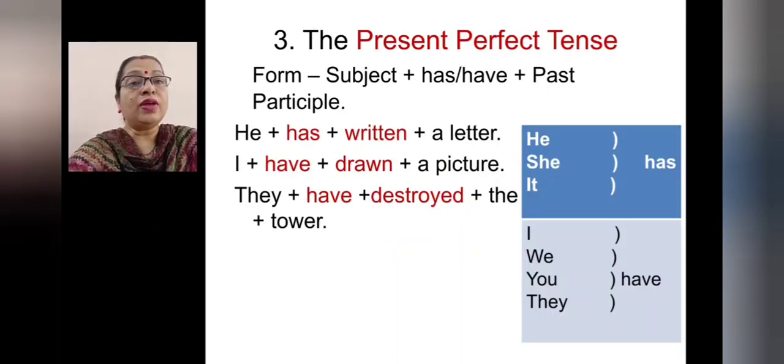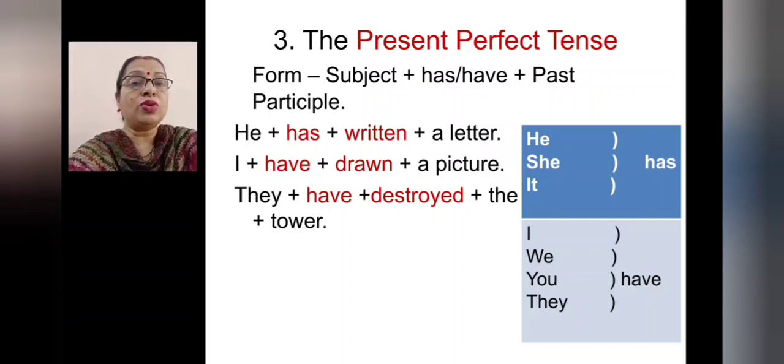Next, we have the present perfect tense. What is the form? Subject plus has or have plus past participle. That is the third form of the verb. That is, he has written a letter. I have drawn a picture. They have destroyed the tower.